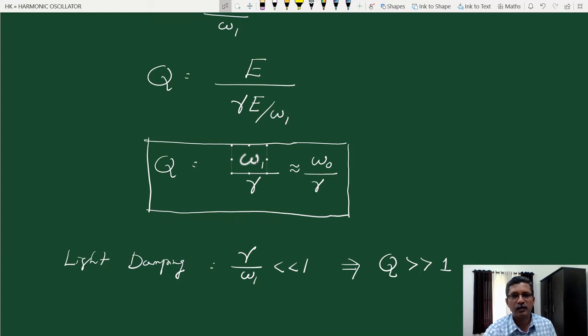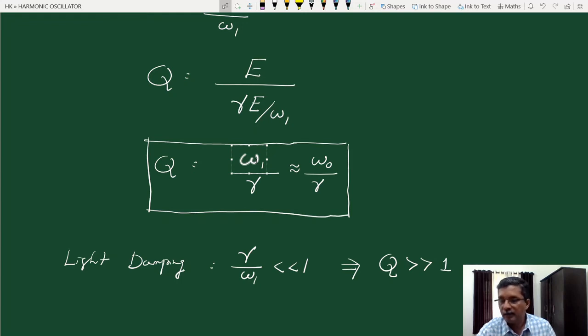In the case of atomic oscillators, the angular frequency can be very high. For example, in a superconducting microwave cavity, this angular frequency is so high that the quality factor is of the order of 10 raised to 7.